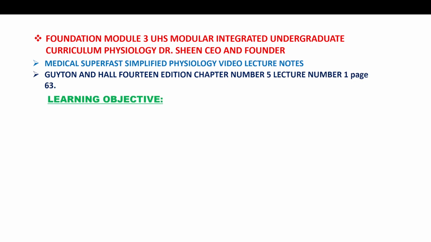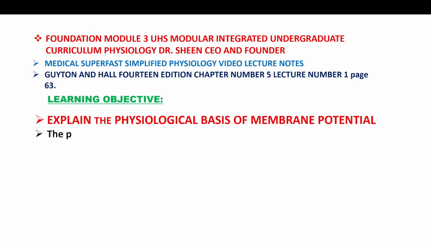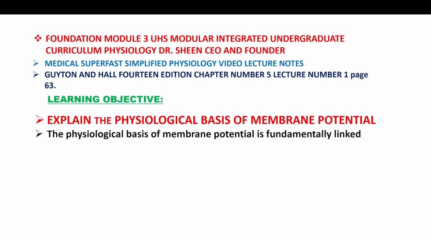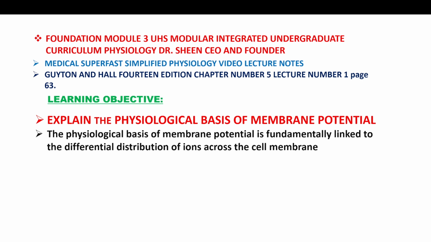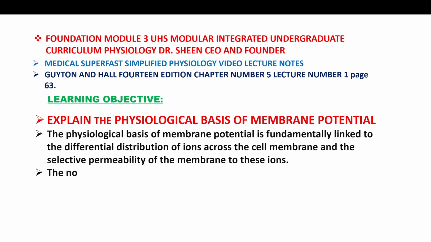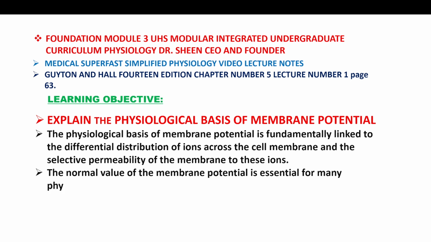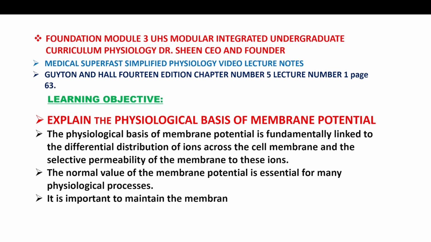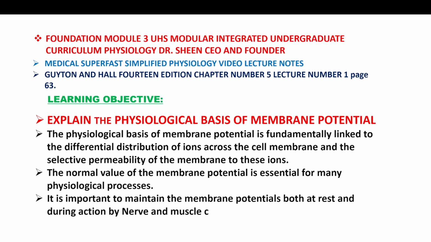Learning Objective: Explain the physiological basis of membrane potential. The physiological basis of membrane potential is fundamentally linked to the differential distribution of ions across the cell membrane and the selective permeability of the membrane to these ions. The normal value of the membrane potential is essential for many physiological processes. It is important to maintain the membrane potentials both at rest and during action by nerve and muscle cells.